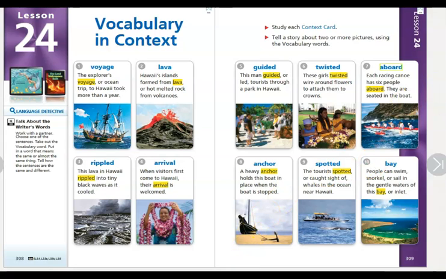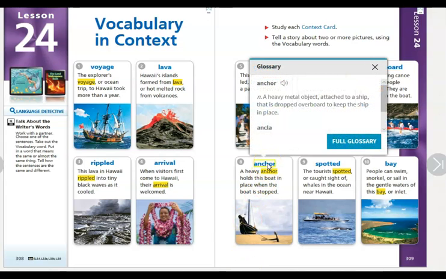Okay, number 8. Anchor. A heavy anchor holds this boat in place when the boat is stopped. And we can see from the picture that the anchor is in the sand. It says a sailboat tied to the beach with an anchor sunk in the sand. So the anchor is a noun, it's a thing, and it's a heavy metal object attached to a ship that is dropped overboard to keep the ship in place.